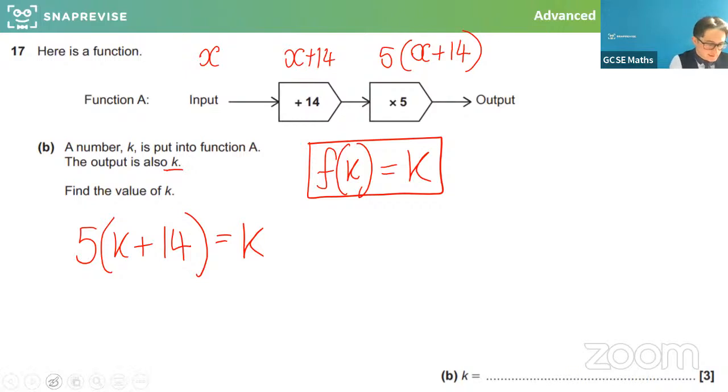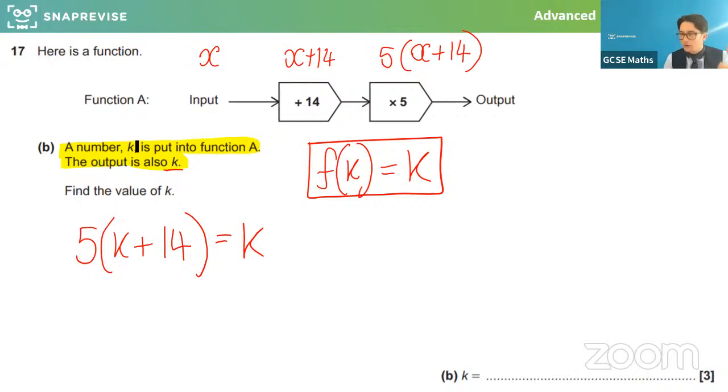Is basically what it's saying. So if they use the same letter ever in maths, then they're talking about the same number coming out. A good one to think of is, you might think, oh, is it 0? Is it 1? What could it be? If you tried 0 and you added 14, that's 14, you times it by 5, the answer isn't 0. But I like the way we're thinking, because sometimes, when multiplication is involved, that would often work. So brilliant suggestion, but actually we've got to solve this algebraically.